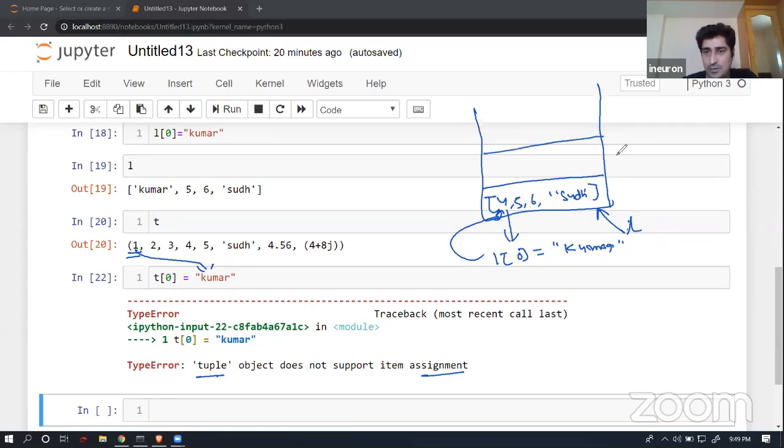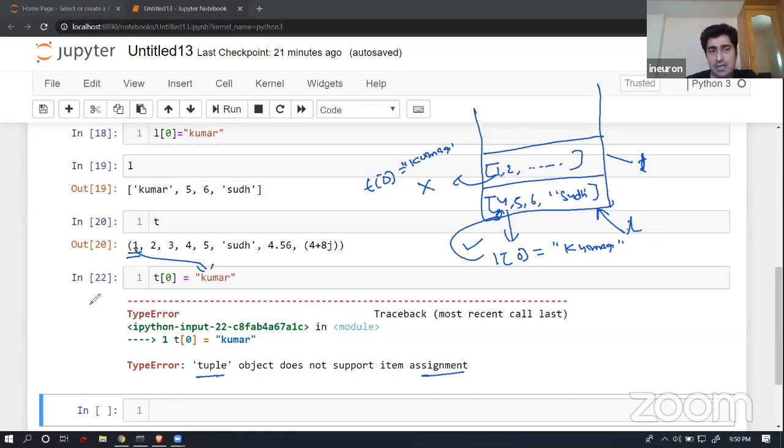So here, let's suppose I have created a tuple T. In this particular place, I have 1, 2, 3, and so on. Now, if I'm trying to replace this element, T at 0, with KUMAR, you will be able to observe that this operation is not allowed, whereas inside a list, this operation was allowed. So a list always supports item reassignment, whereas a tuple never supports item reassignment operation.